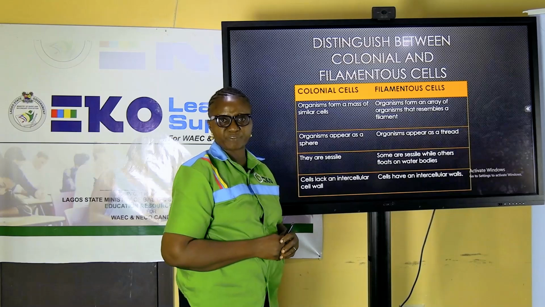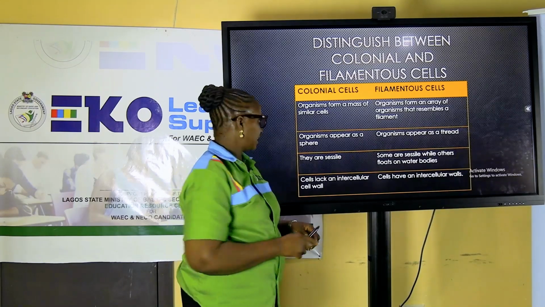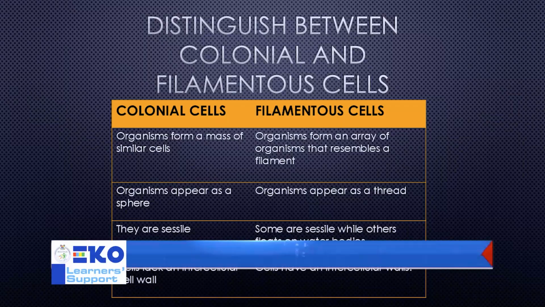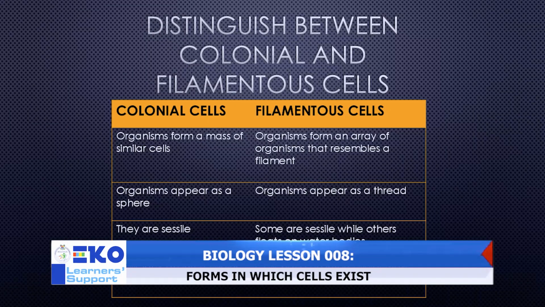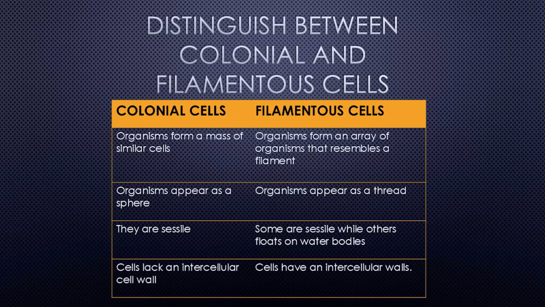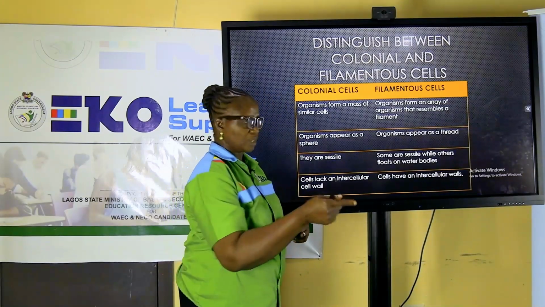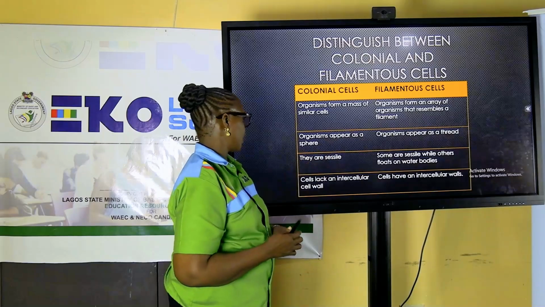Another important difference between the two: a colony is considered to be what? Motile. What does it mean? They have the ability to move. Remember, they have what? Flagella. Each individual cell has flagella, so they are able to move. That's what I mean. But coming to filamentous, they do not have structures for movement, so they are not motile. And what do they do? They float on water bodies. If you are asked to look for one, you get to the water body. It's actually for the two.